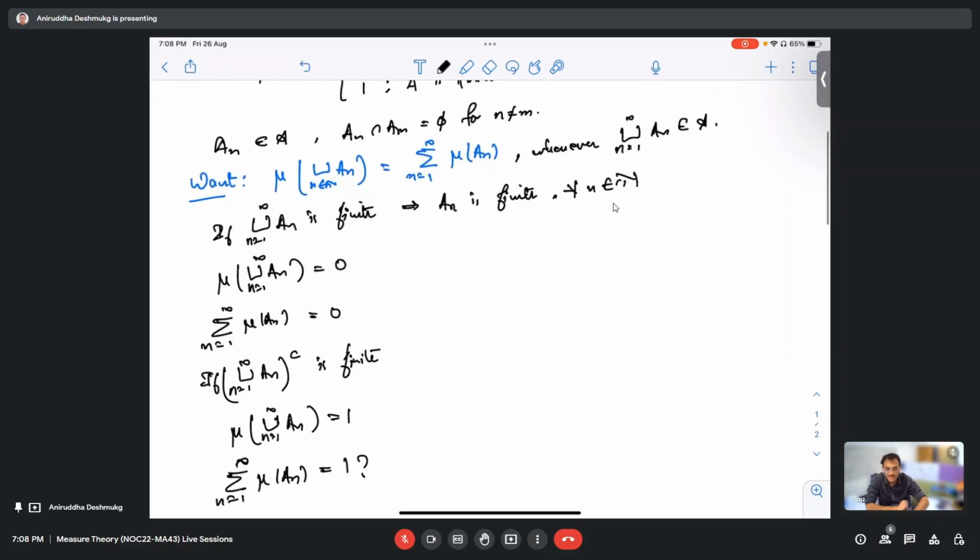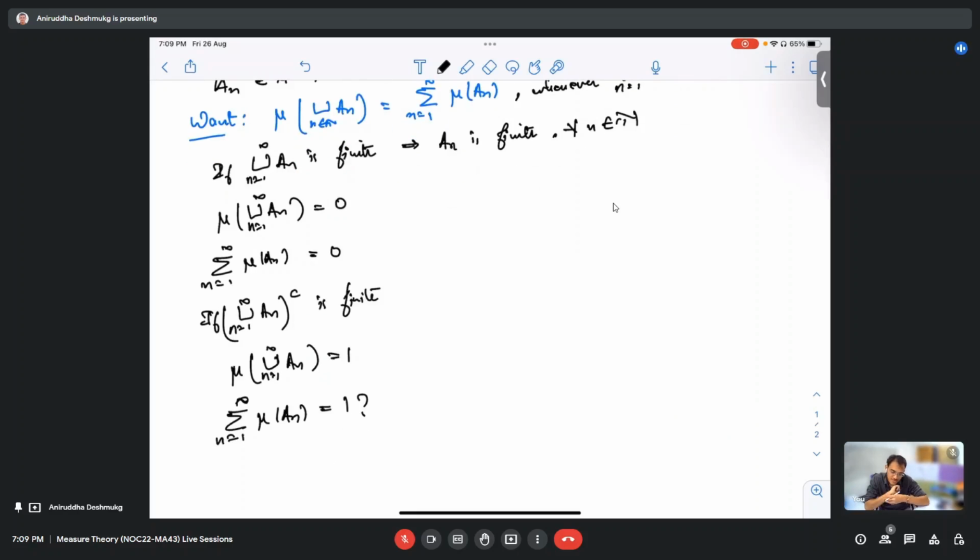This is where I'm stuck as well, because I'm trying to understand how, if I applied measure and took summation up to infinity, is it bounded by one? Is the upper bound...